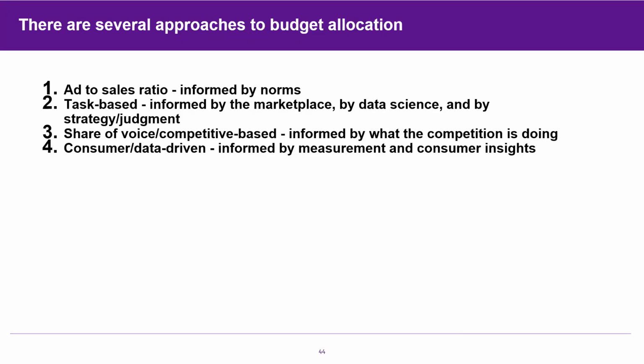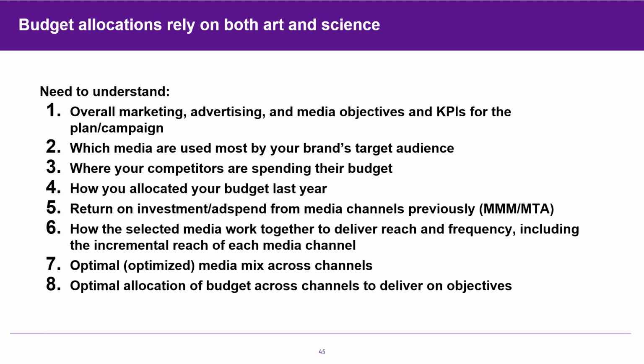There are several approaches to budget allocation. Some look at ad to sales ratios that are informed by norms, either industry or category norms or the advertiser's own historical data. Task-based budget allocation is informed by the marketplace, by data science or modeling impact, and by strategy and judgment. Share of voice or competitive-based budgeting is informed by what the competition is doing. And consumer or data-driven budgeting is informed by measurement and consumer insights, and many marketers will use a combination of these. Budget allocations, like much of what we do in media, relies on both art and science.